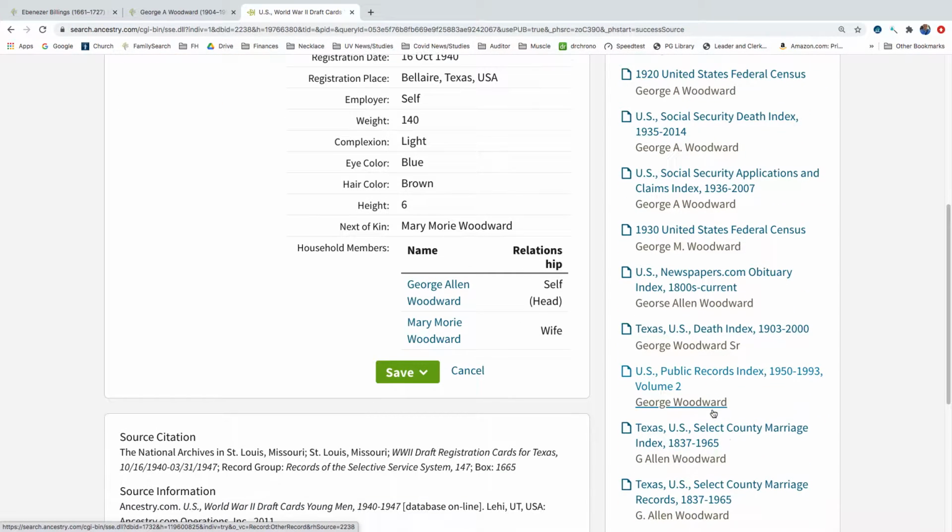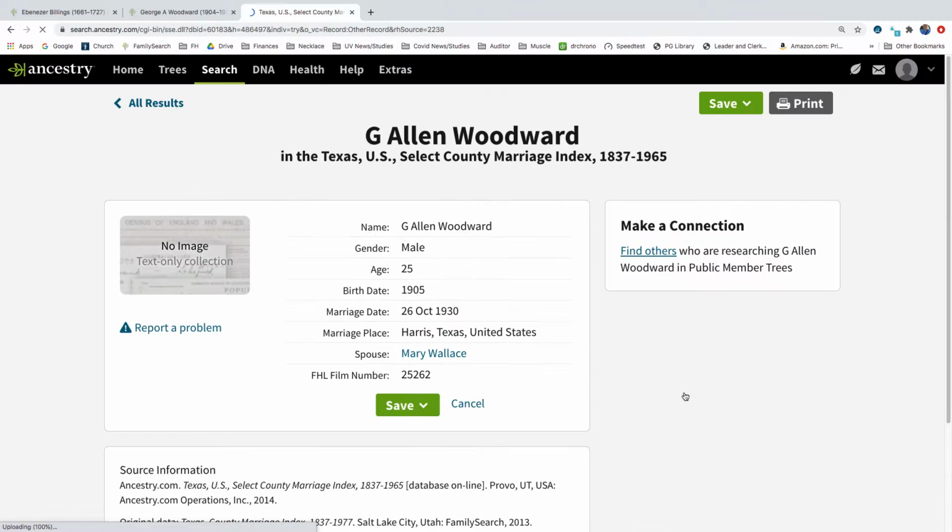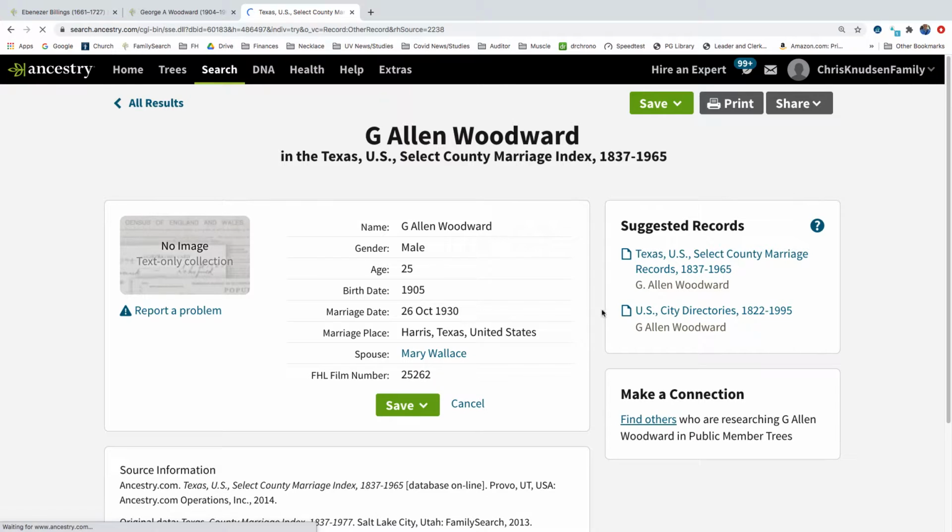Public records. Oh, here's a marriage record. G. Allen Woodward. Texas marriage record. G. Allen Woodward, age 25. Birth 1905. Marriage 26th of October 1930. Marriage place Harris County, Texas. Spouse Mary Wallace.